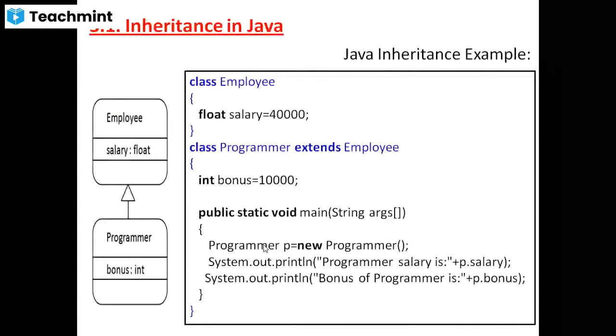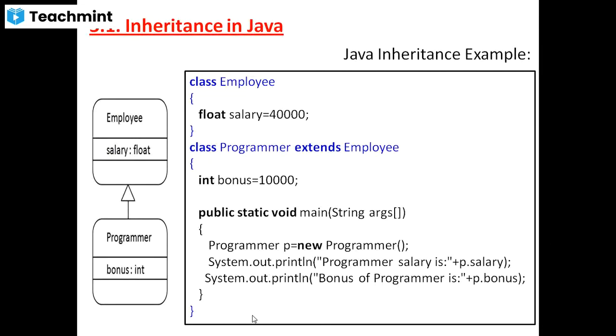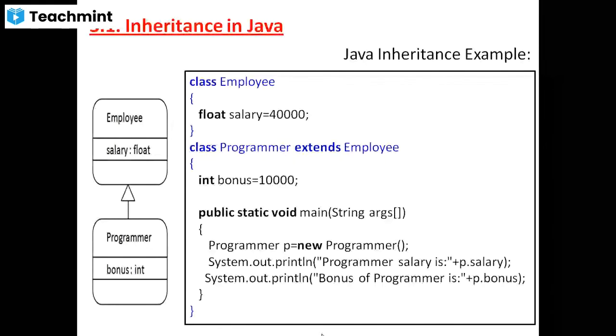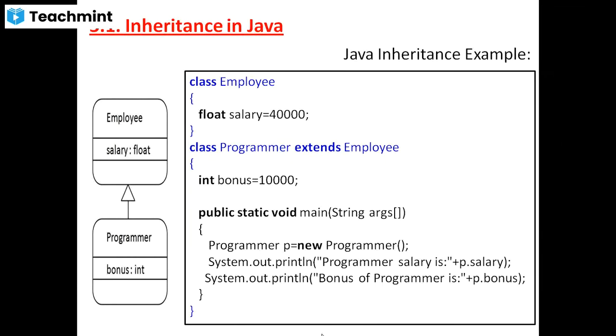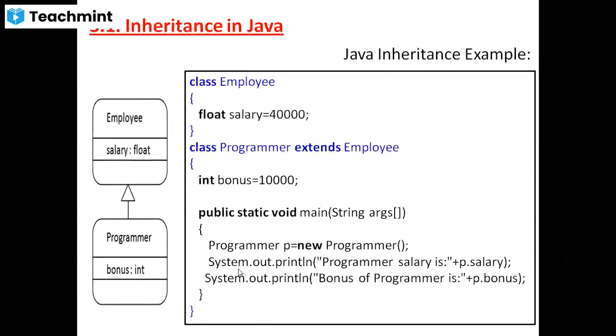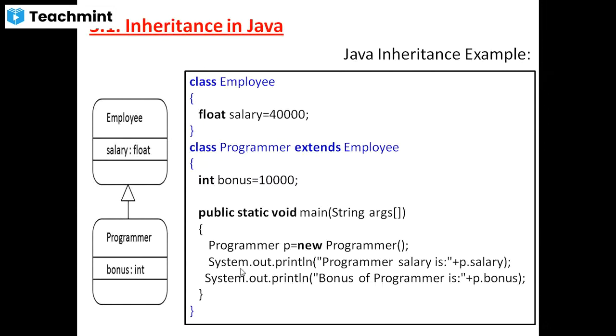Okay, understood? That's why I'm creating the object of the Programmer class. By using the object we are going to call the methods as well as fields. Now here, in class Employee and class Programmer, no methods are present.